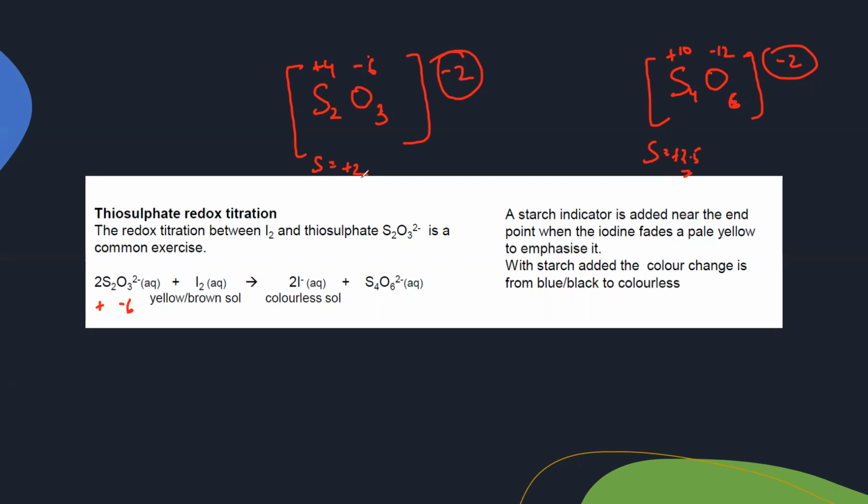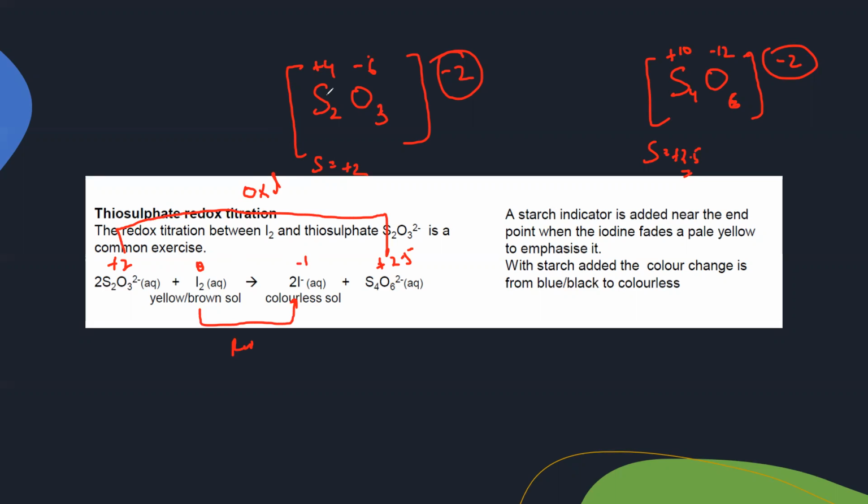So for each sulfur, originally it was +2, and it changed to +2.5. And for iodine, originally it was 0, and it turned into -1. So 0 turned to -1, that is reduction. And +2 changed to +2.5, that is oxidation. That's why we call this change a redox reaction.